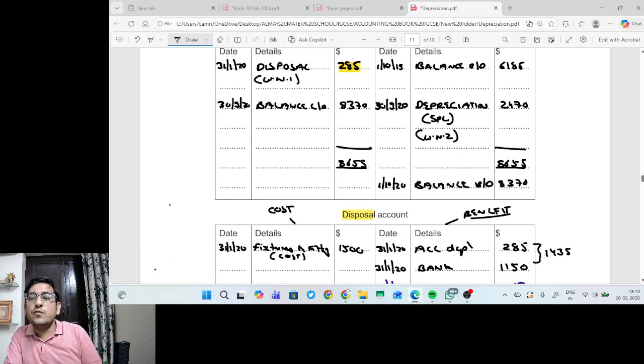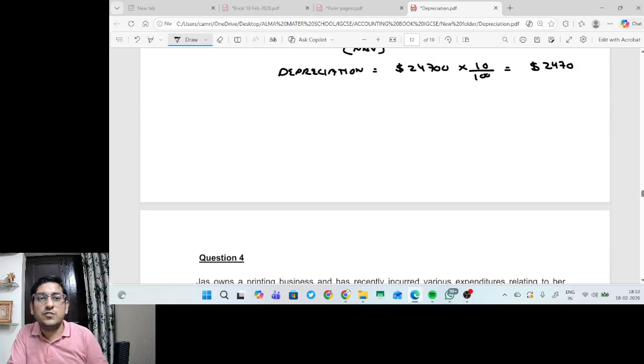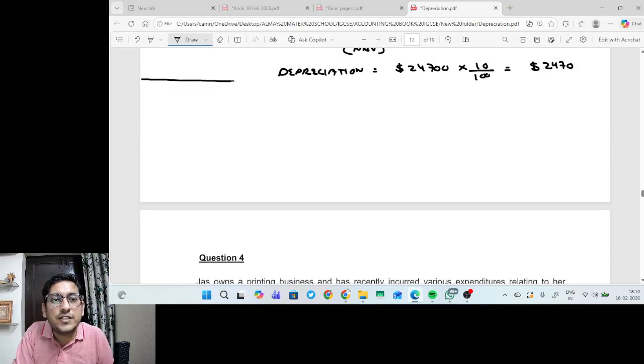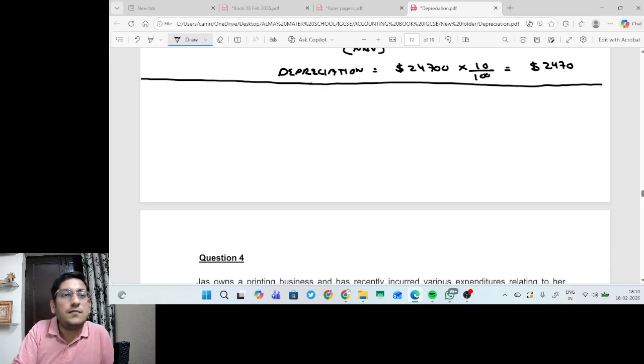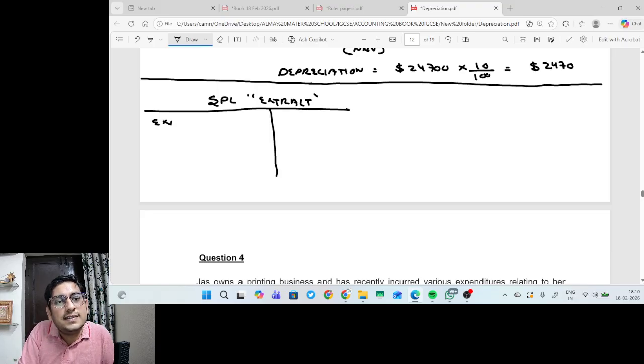Now, additionally, I want to teach you how to present a statement of profit and loss. I'm making an extract of the statement of profit and loss and statement of financial position, as it may be asked. Extract means the relevant values only. In the statement of profit and loss, on the expenses side, I will write two things.